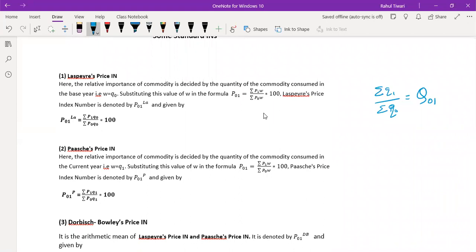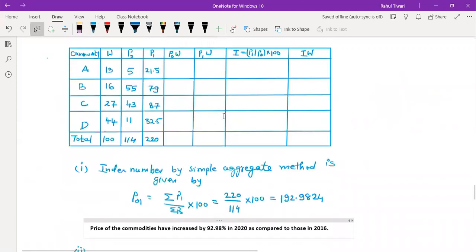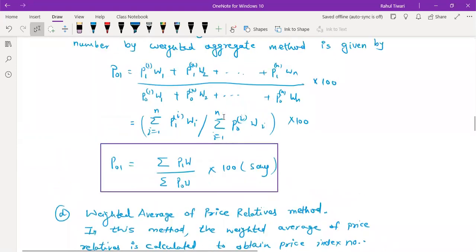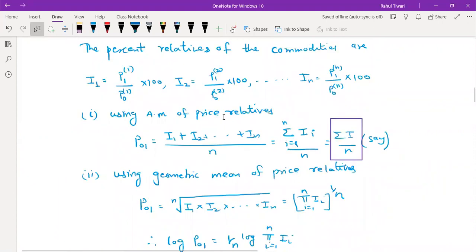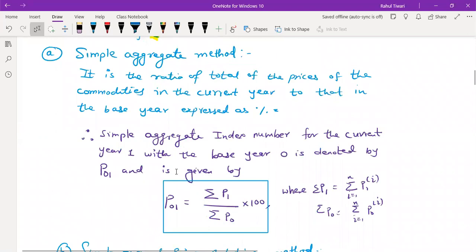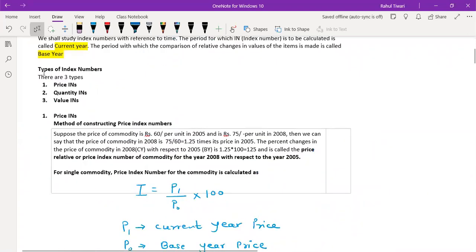Using the simple weighted average formula, see the formula which I have given before, that is going to be everywhere. You have to replace P0 by Q0. For example, you have done the simple aggregate method, but these are the methods under the price index number. Can you write the same formula under quantity index numbers? It is going to be the same. So wherever you have P0, P1, you replace them by Q0, Q1.